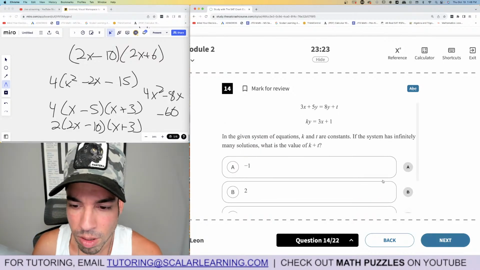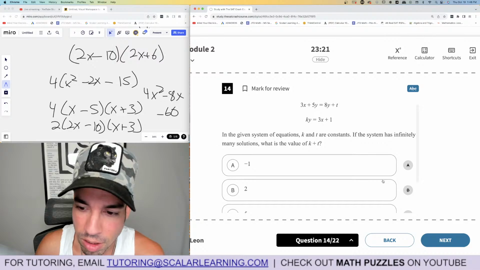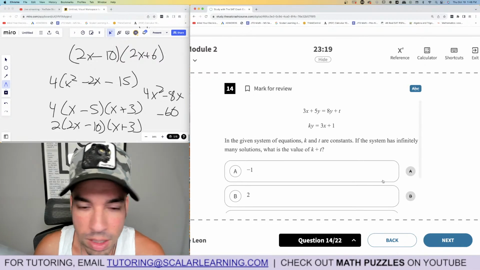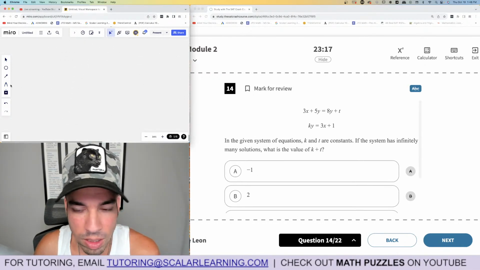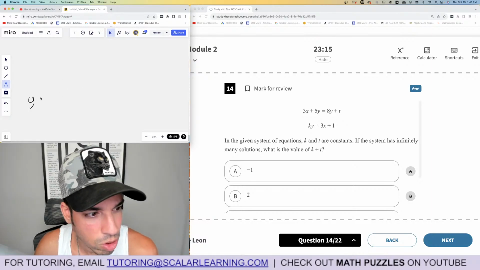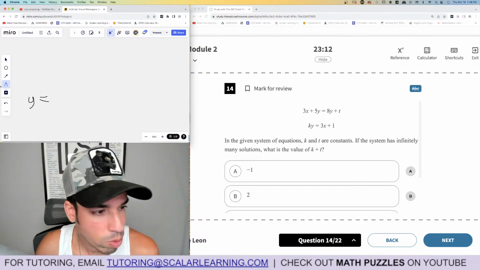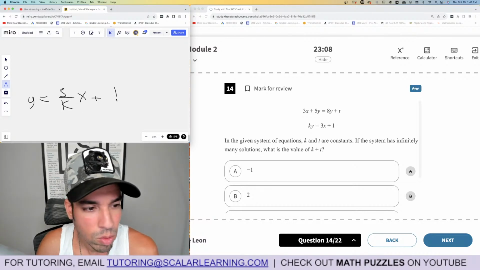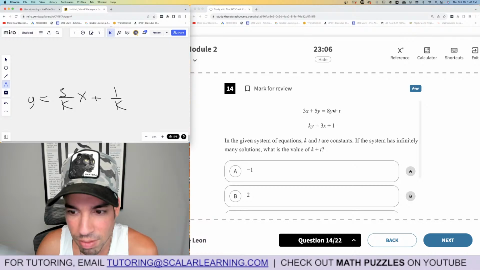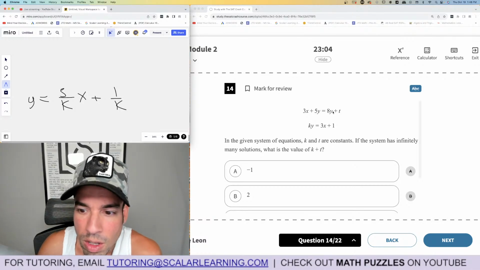Number 14, in the given system of equations, k and t are constants. Infinitely many. Okay, what does that mean? It means the two are exactly the same. So I put this one in slope-intercept form: y equals 3 over k x plus 1 over k. That means this must have the same slope and y-intercept. So let's isolate the y.